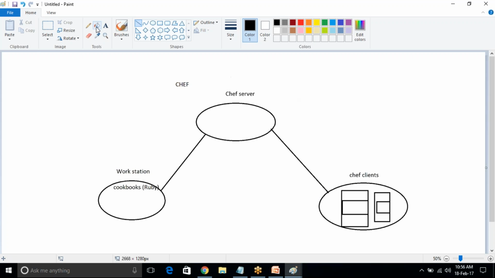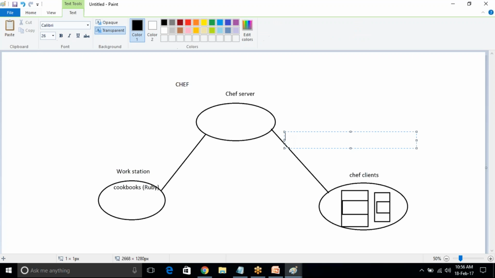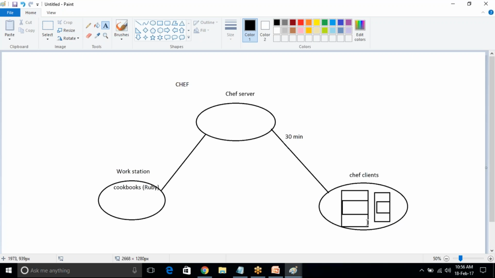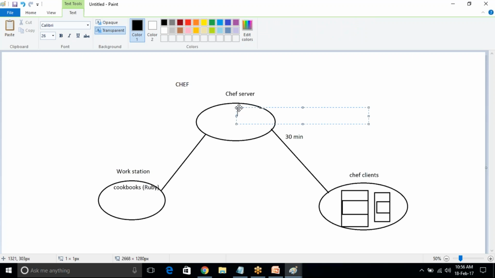By default, every 30 minutes all these Chef clients interact with the Chef server. Just now I am uploading one cookbook into the Chef server. The Chef clients will interact with the Chef server, and the cookbook, the one application there, can be cloned to all the clients. It downloads and installs everything automatically.